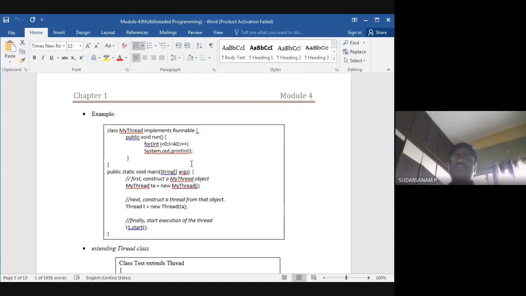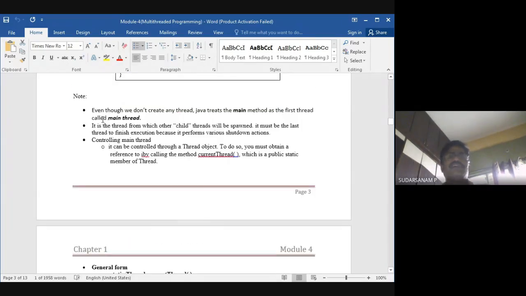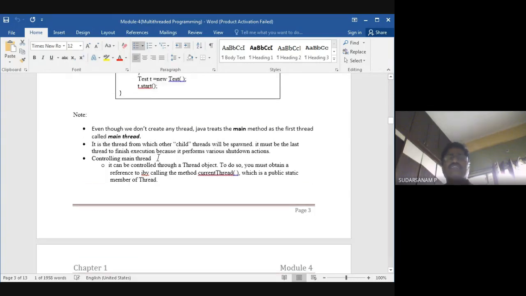But this does not give complete meaning for multi-threading programming, because a minimum of two threads is required. Then only will control be transferred from one place to another place. So that is what you have to write in the next program. That is the reason I have not written the output also. Now let us see this one.